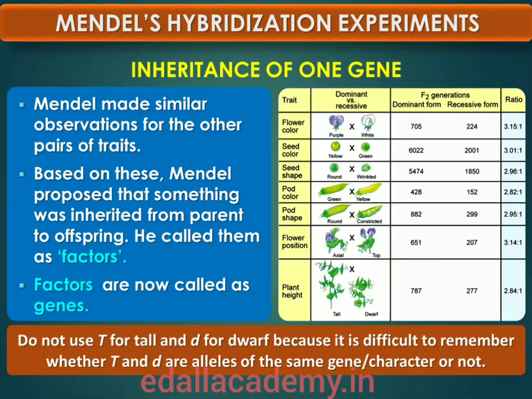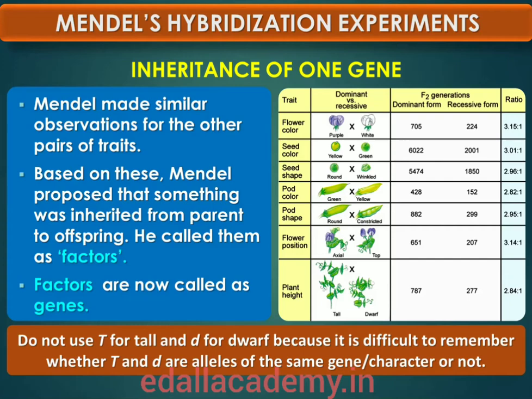Based on these observations, Mendel proposed that something was being stably passed down, unchanged, from parent to offspring through the gametes over successive generations. He called these things factors. Now we call them genes. Genes, therefore, are the units of inheritance. They contain the information that is required to express a particular trait in an organism. Genes which code for a pair of contrasting traits are known as alleles. They are slightly different forms of the same gene.